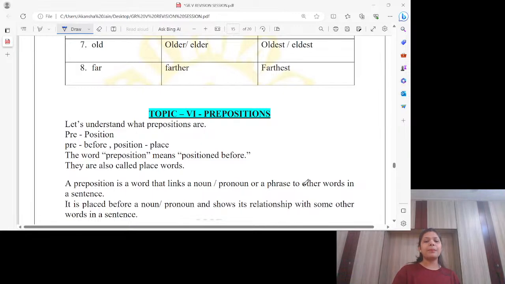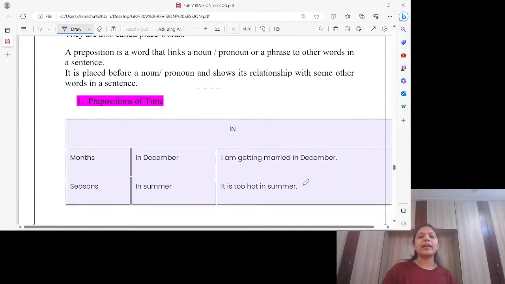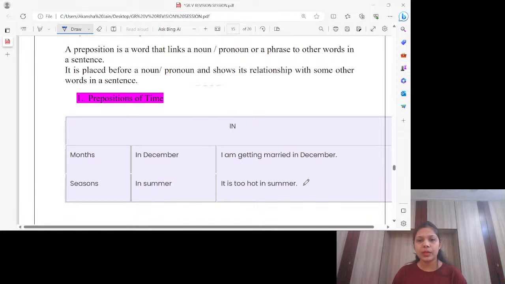Fine. So a preposition is a word that links a noun or pronoun or a phrase to other words in a sentence. It is placed before a noun or pronoun and shows its relationship with other words in a sentence. We have three types of prepositions: prepositions of time, place, and movement. When I talk about prepositions of time, we actually work on three words only: in, on, and at.